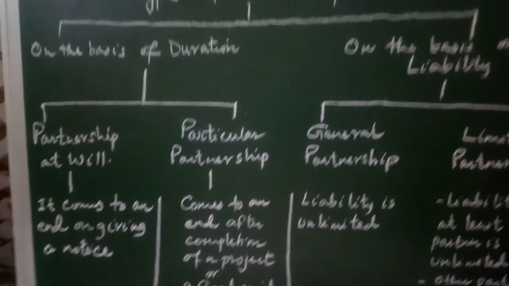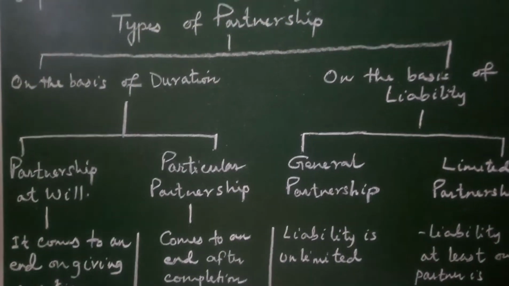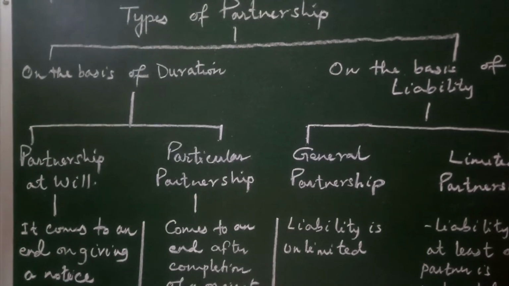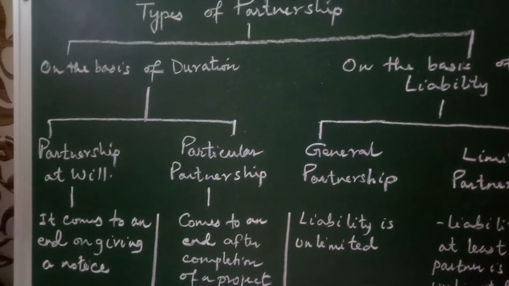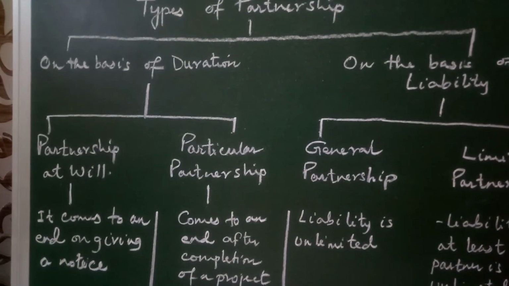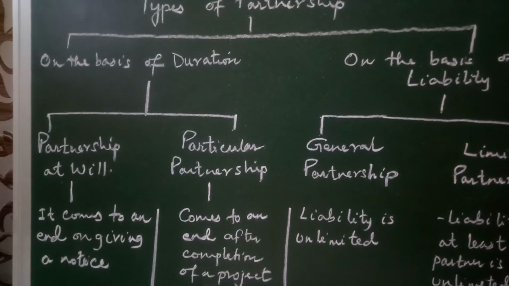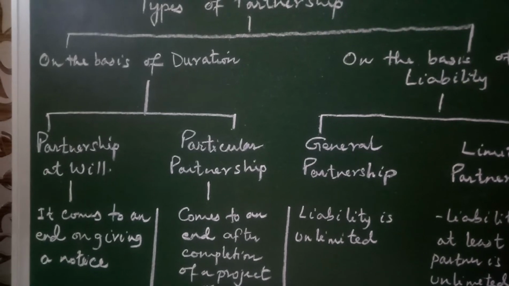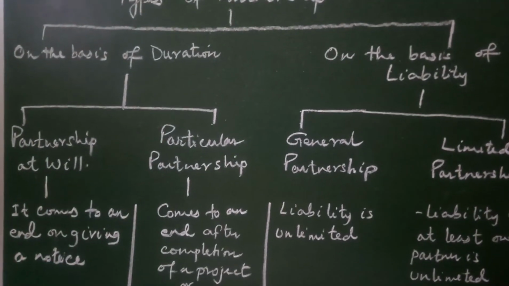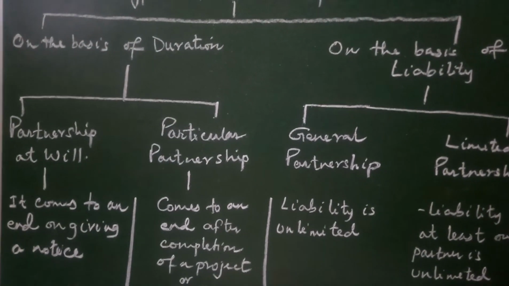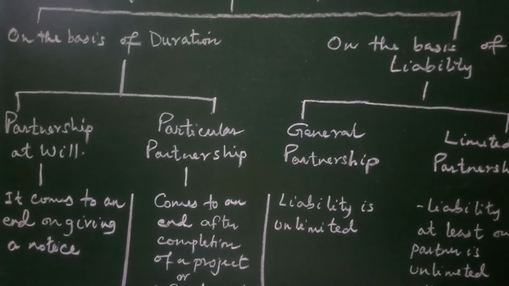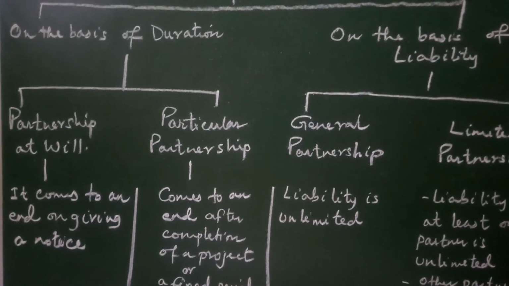On the basis of duration, partnership firms can be classified as partnership at will and particular partnership. Classification on the basis of duration can be partnership at will and particular partnership.